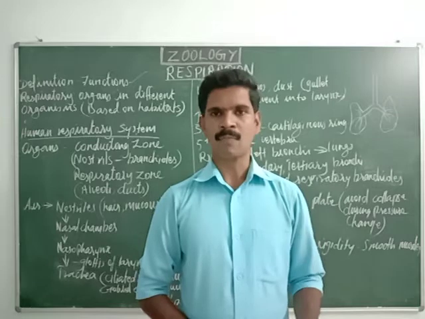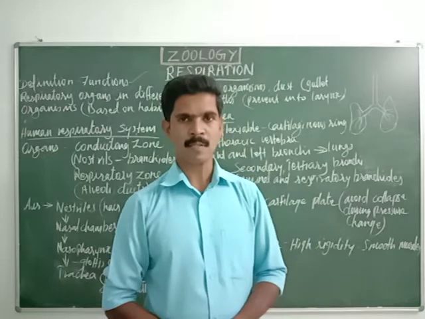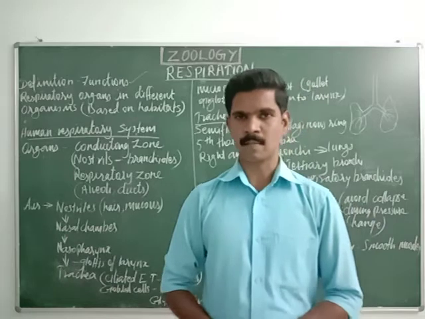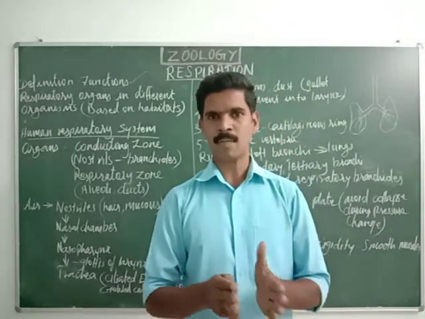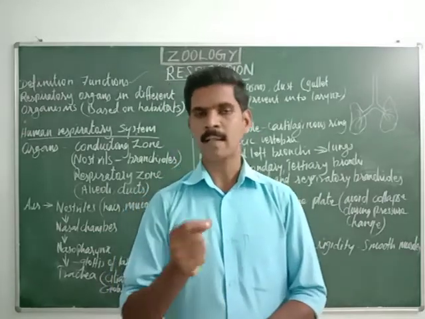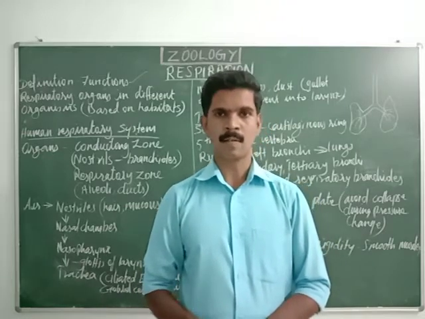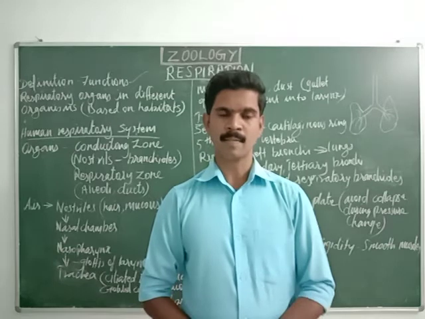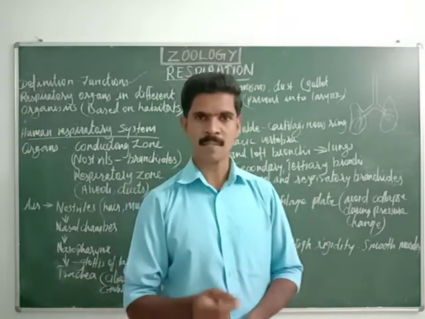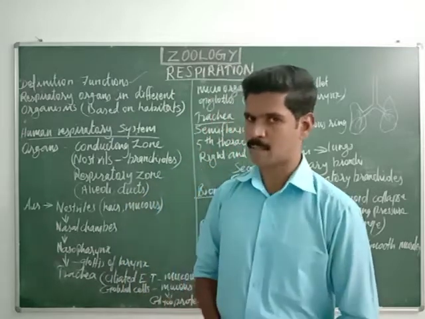Then the frog can live in both water and land, you all know that. So frog species use their skin, lungs, and buccopharynx. Buccopharynx means the pharynx and buccal cavity joined together, and this organ is called the buccopharynx. So these three organs, the buccopharynx, lungs, and skin, are used as respiratory organs in the body of the frog. Dear students, now we have completed some examples of respiratory organs present in different types of organisms. Hope you have understood all these points.